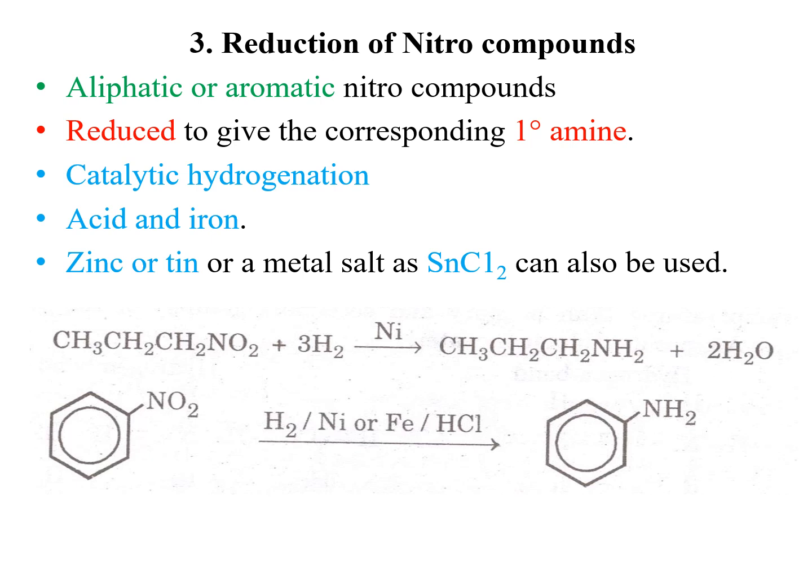A nitro compound, using 3 hydrogen molecules per molecule, produces a primary amine with the same number of carbon atoms. So nitrobenzene, in the presence of catalytic hydrogenation or an iron-HCl combination, is converted into aniline.